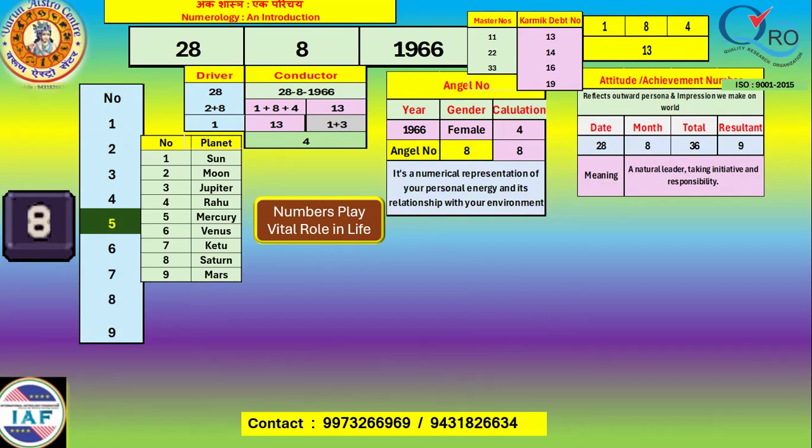For the native it is 9. It is arrived at by adding the components of the date and month only, and then converting into a single digit. So it comes to 9 for the native. This means the native is a natural leader, taking initiative and responsibility.